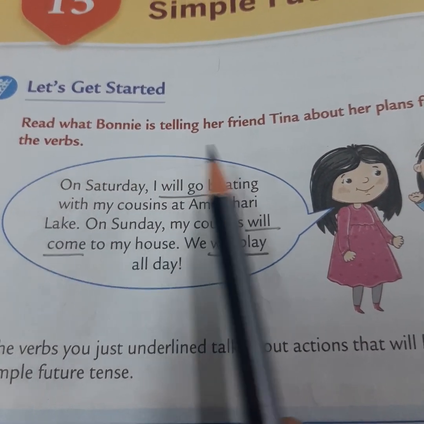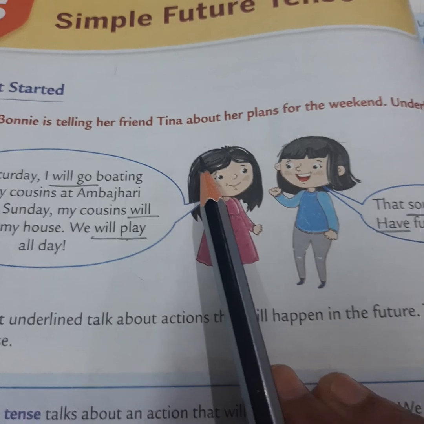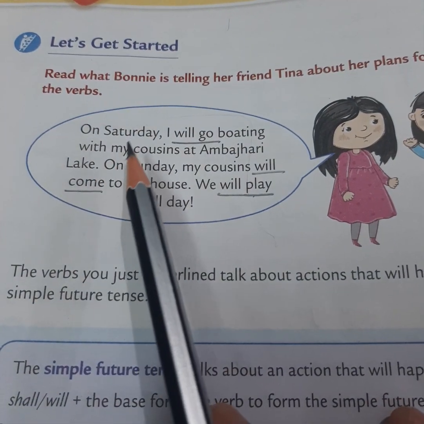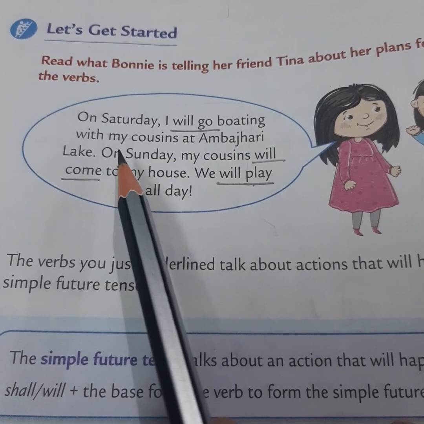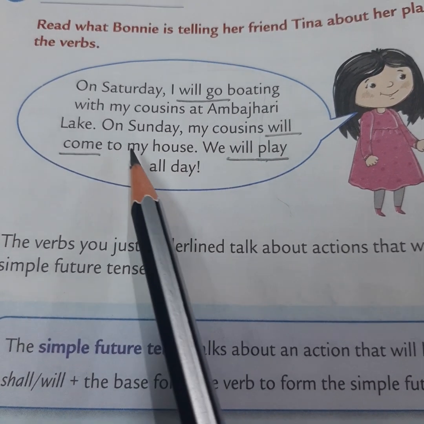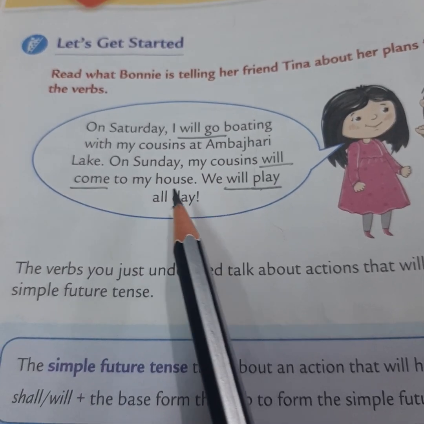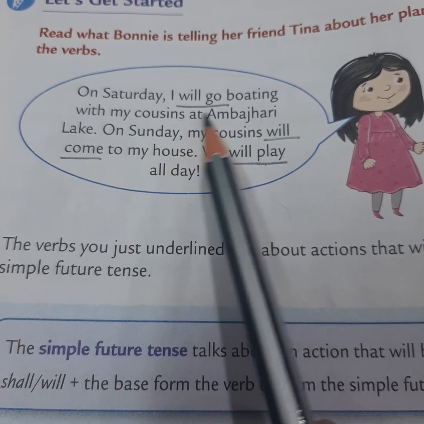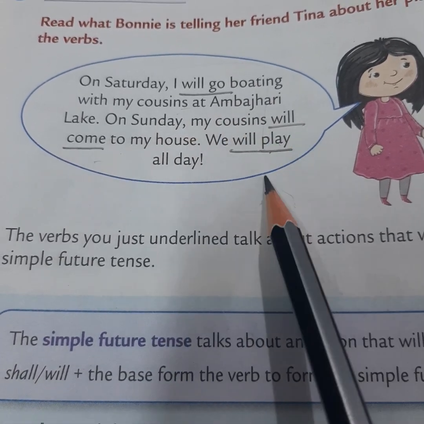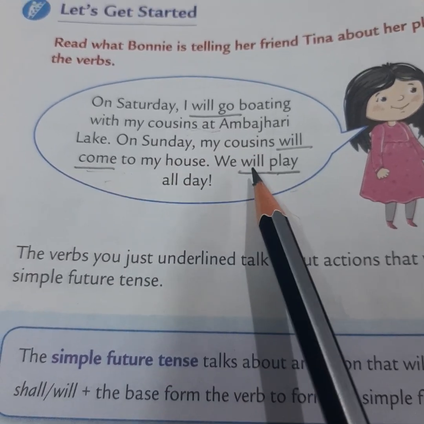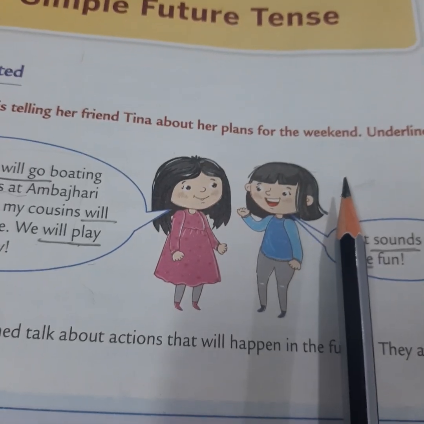Read what Bonnie is telling her friend Tina about her plans for the weekend. Underline the verb. On Saturday I will go boating with my cousin at Ambajhari Lake. On Sunday my cousins will come to my house. We will play all day. So here: will go, will come, will play. These underlined words show what?